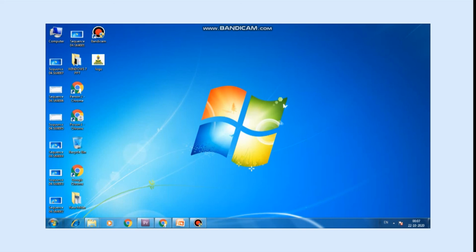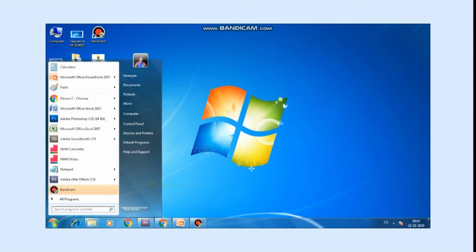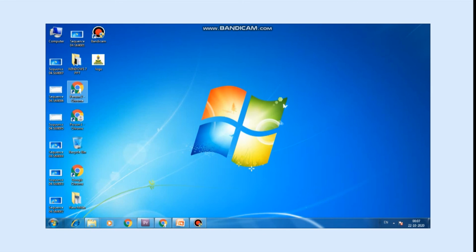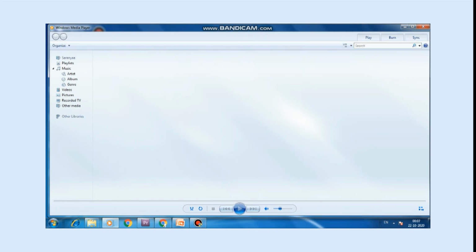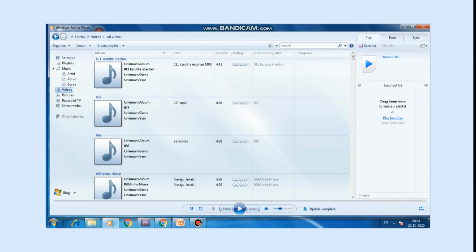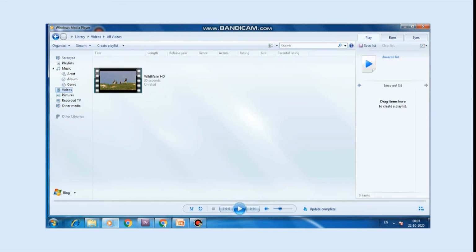Windows Media Player. Windows Media Player is used to play audio and video files. To open Windows Media Player, click on Start, All Programs, Windows Media Player. When Windows Media Player opens, you can play music or watch movies.